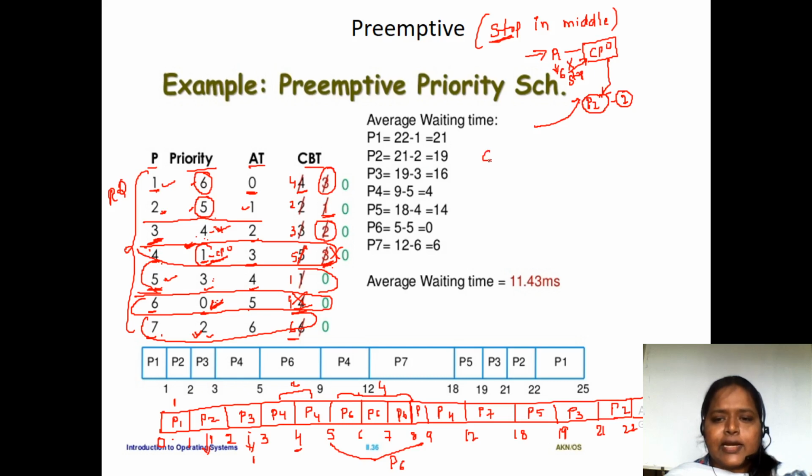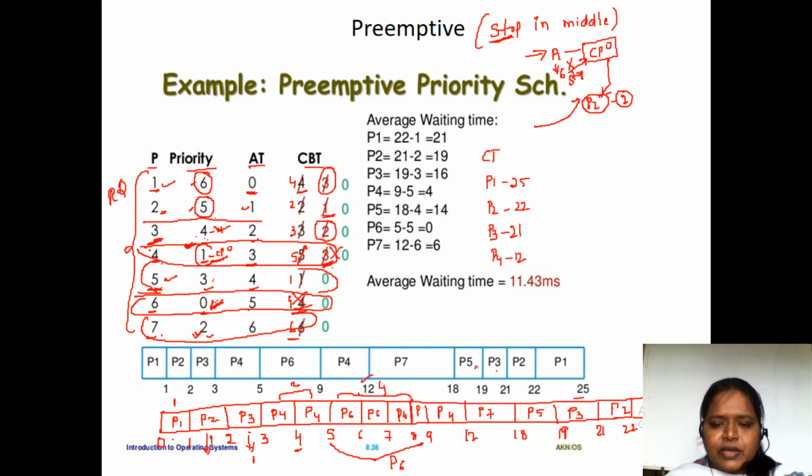Now how to calculate the completion time? Completion time of P1 process is 25 milliseconds. Completion time of P2 process is 22 milliseconds. Completion time of P3 process is 21 milliseconds. Completion time of P4 process is 12 milliseconds.